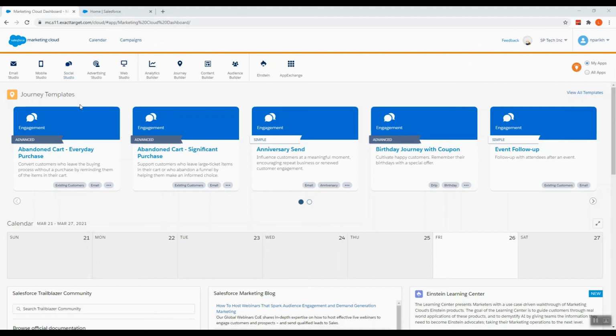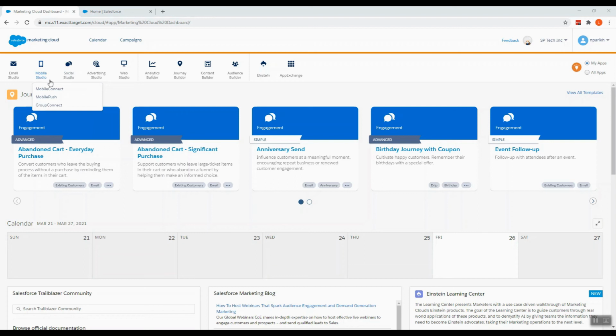And even if a present customer shows interest in any products of another organization, then the sales team takes a stand, contacts the customer, and gives the customer the product of our organization. So this social studio plays a very important role. It connects service, sales, and marketing cloud together.